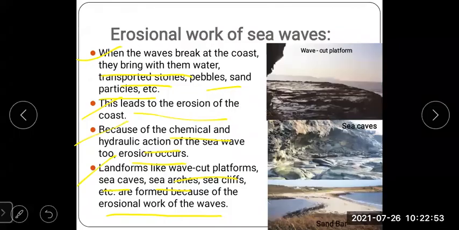Now here you can see the actual example of sea wave cut platforms, sea caves, and sandbars. See here, sea caves means what? When there is continuous hitting of the sea waves, due to this all particles also get mixed up there, and due to hydraulic action and some chemicals there, we can see the sea caves.